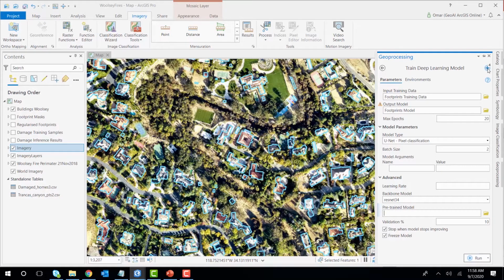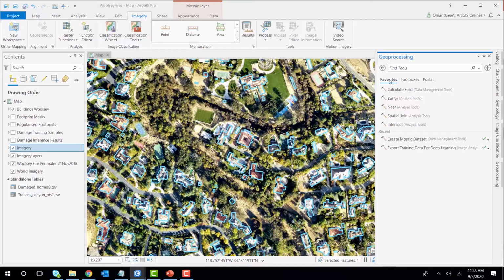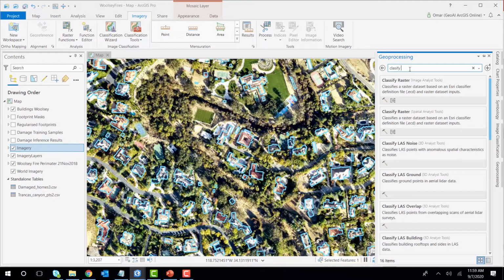And for that, we're going to want to run this model and have it actually process across this imagery to detect the building footprints. So for this, actually, we're going to launch another tool called Classify Pixels Using Deep Learning.